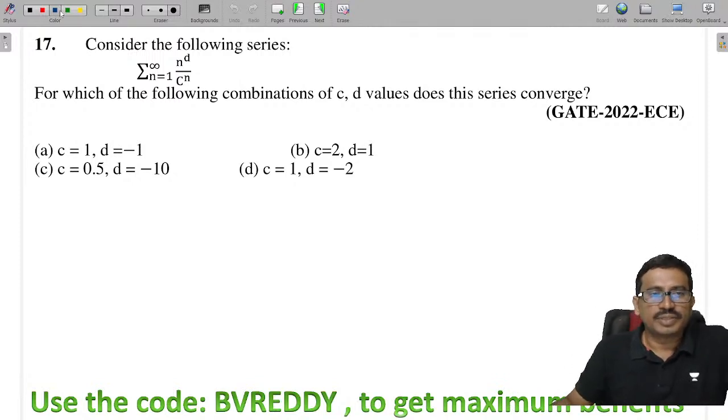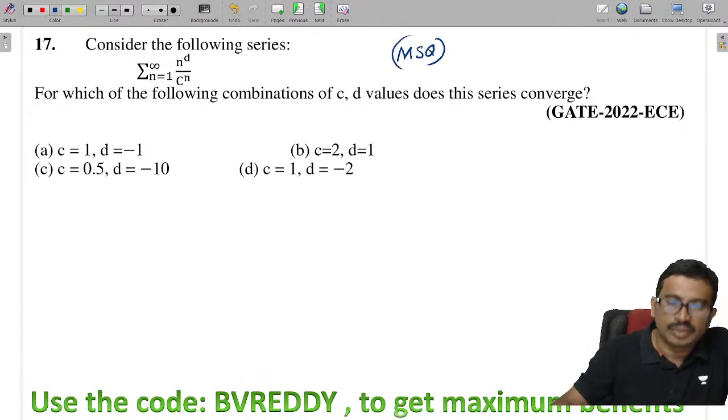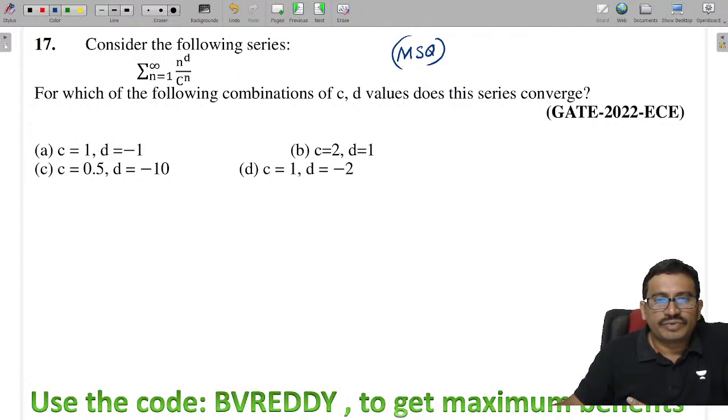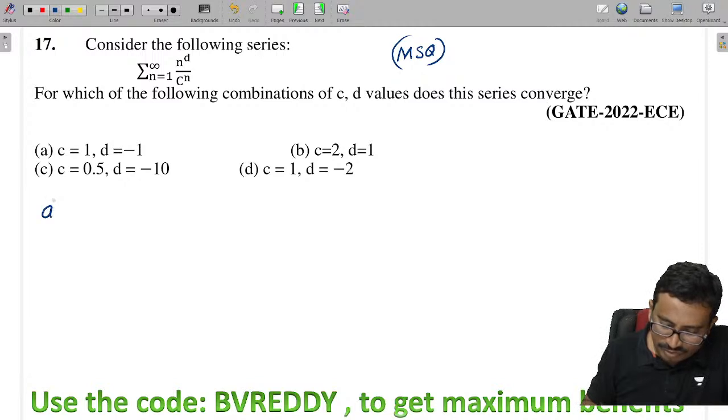Consider the following series, and this is an MSQ. Here, for the following combinations of C and D values, is this series convergent or not? You see this thing, the first option, let us verify the first option carefully.